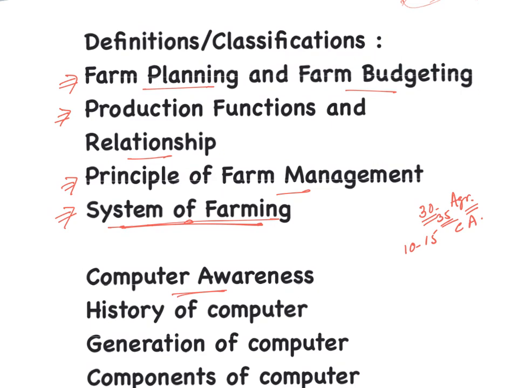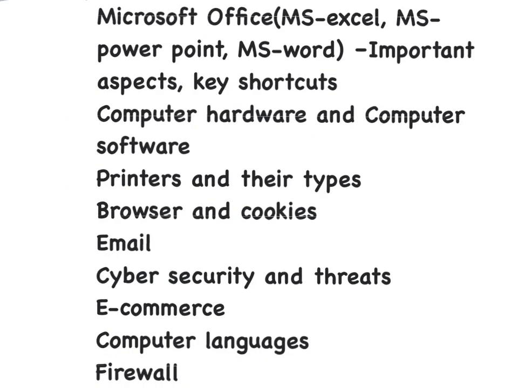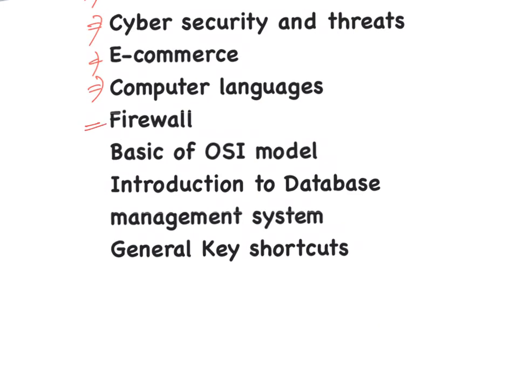If we talk about computer awareness, these are the important topics which you must cover: history of computer, generation of computer, components of computers, types of computer, basic protocol of networking, types of network, network topology, then MS Office, important aspects and key shortcuts, computer hardware and computer software, printers and their types, browser and cookies, email, cyber security and threats, e-commerce, computer languages, firewall, basics of OSI model, then introduction to database management system, and general key shortcuts.